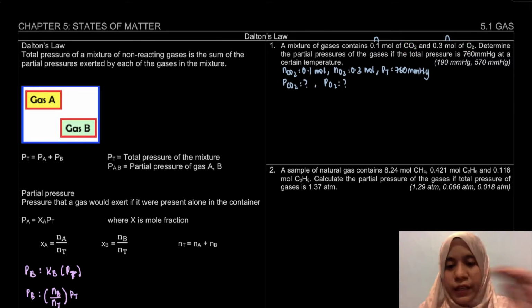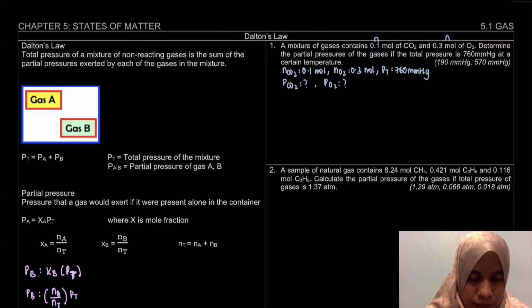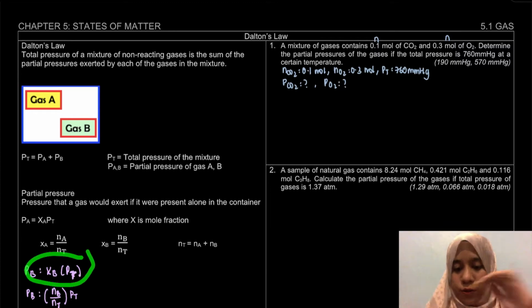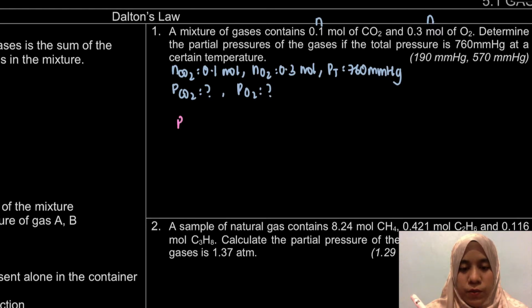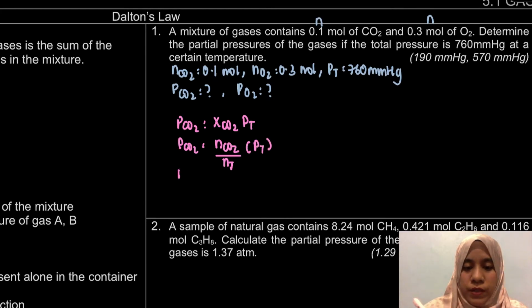Okay, so how to calculate the partial pressure? Here, I take it from here, or from this one is also fine. So, I'm just going to write down here. How to find out the pressure of CO2 would be the mole fraction of CO2 times the total pressure. Or more specifically, the number of mole of CO2 divided by the total number of mole, times the total pressure. Okay, so the pressure of CO2, the number of mole of CO2 is 0.1 divided by the total number of mole.